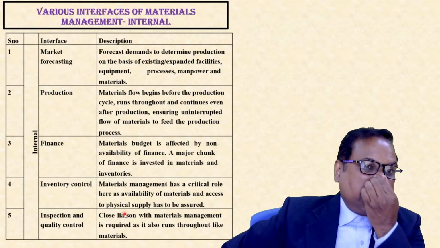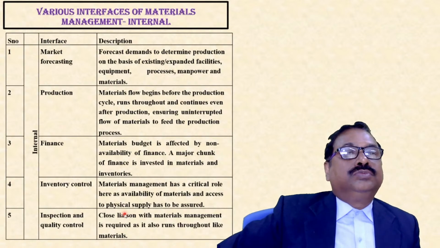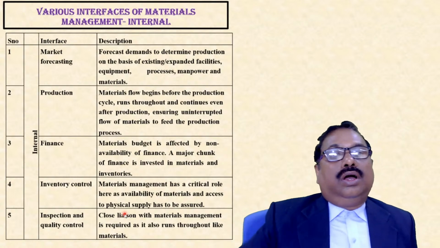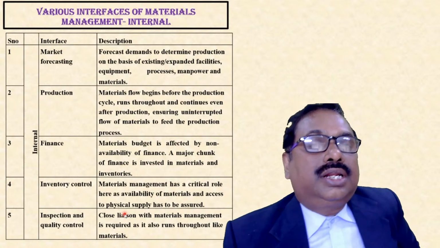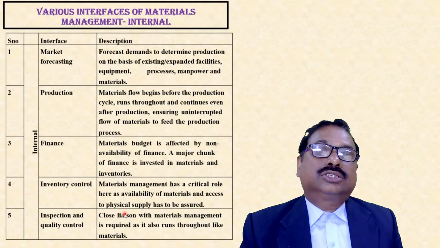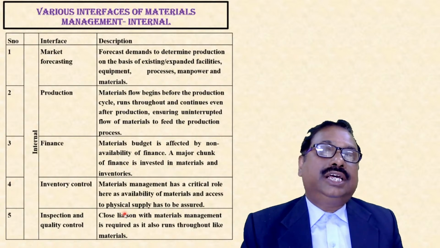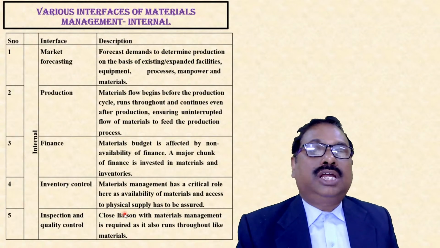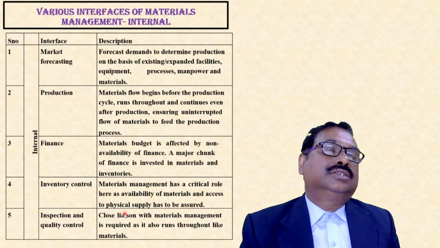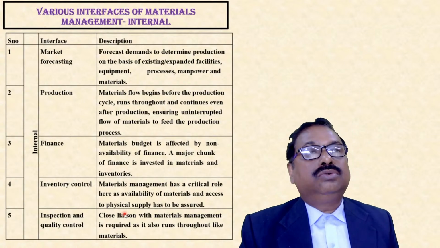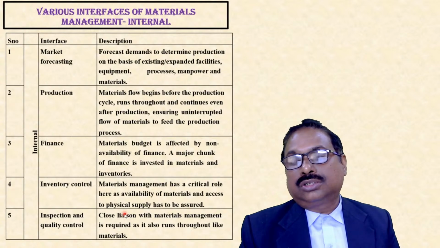These are the various internal interfaces of materials management. The very first interface is market forecasting. Here we forecast the demands to determine production on the basis of existing and expanded facilities, equipment, processes, manpower, and materials. Because in a manufacturing unit, what we need is to manufacture products.